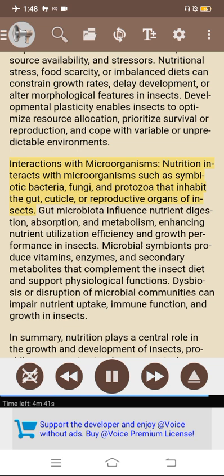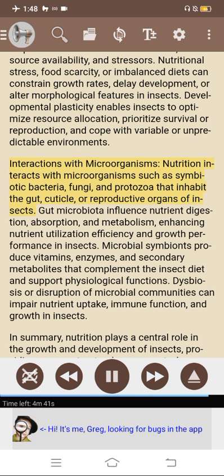Interactions with microorganisms. Nutrition interacts with microorganisms such as symbiotic bacteria, fungi, and protozoa that inhabit the gut, cuticle, or reproductive organs of insects. Gut microbiota influence nutrient digestion, absorption, and metabolism, enhancing nutrient utilization efficiency and growth performance in insects. Microbial symbionts produce vitamins, enzymes, and secondary metabolites that complement the insect diet and support physiological functions. Dysbiosis or disruption of microbial communities can impair nutrient uptake, immune function, and growth in insects.